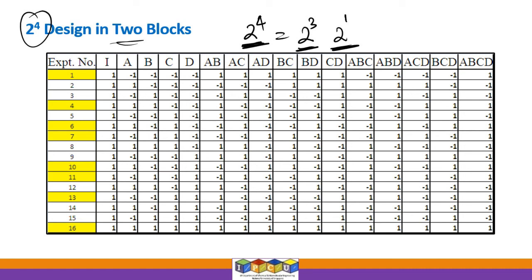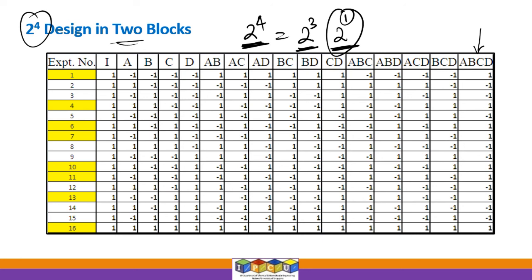This is the number of people, right? Or this is the number of blocks, if you like it that way. So we have to have one design generator in this case, and we know we will choose the blocks based on the highest order interaction. So we will look at the A, B, C, D column, and we assume that it is going to be the most insignificant effect compared to the direct effects, 2-factor interaction effects, and the 3-factor interaction effects. So this is a spot which will not hurt us.